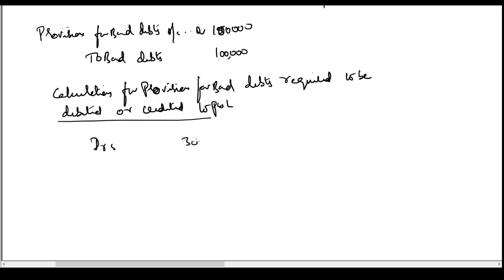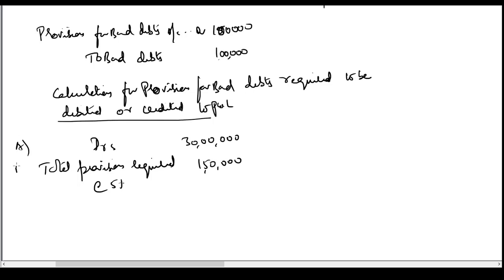Debtors, it is 30 lakhs. Total provision required. What is the total provision I require? It is at the rate of 5%, 1,50,000. This is A, this is B, C.